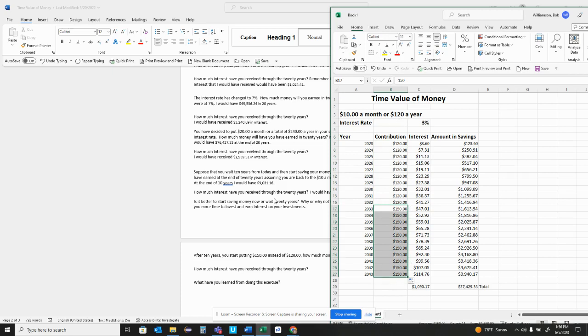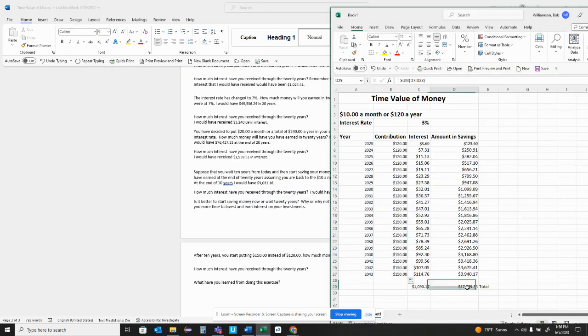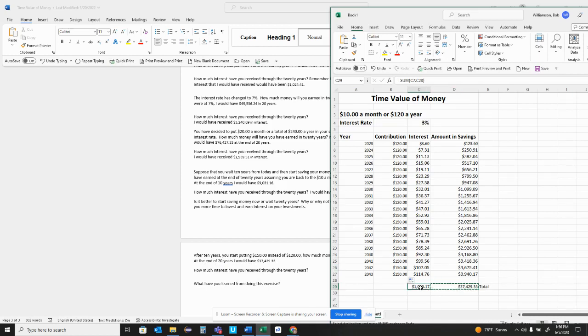I'm going to assume that we are still sticking with the 3% interest rate. So if this was the case, at the end of that amount, we'd have 37,000, and then the interest on that is 1,000.